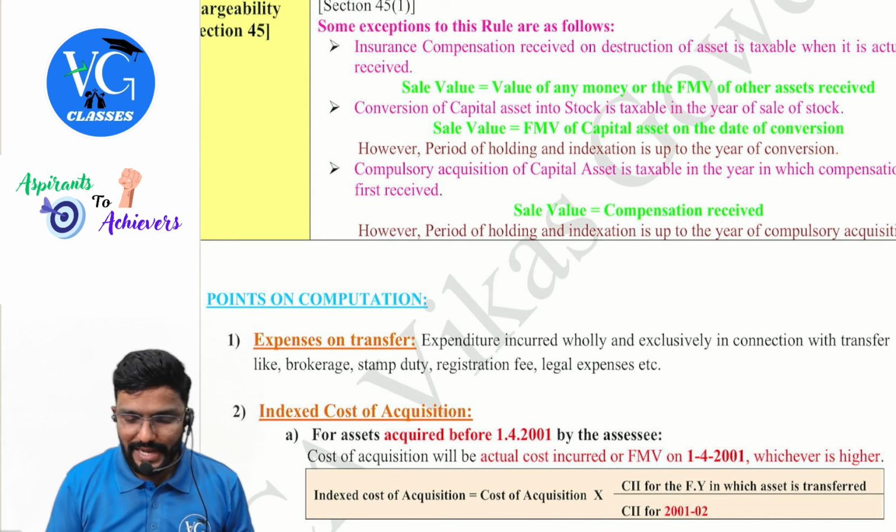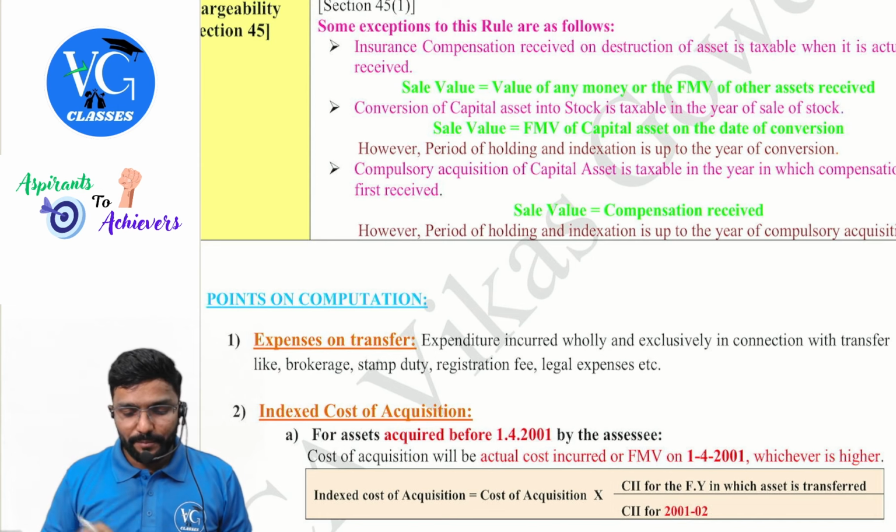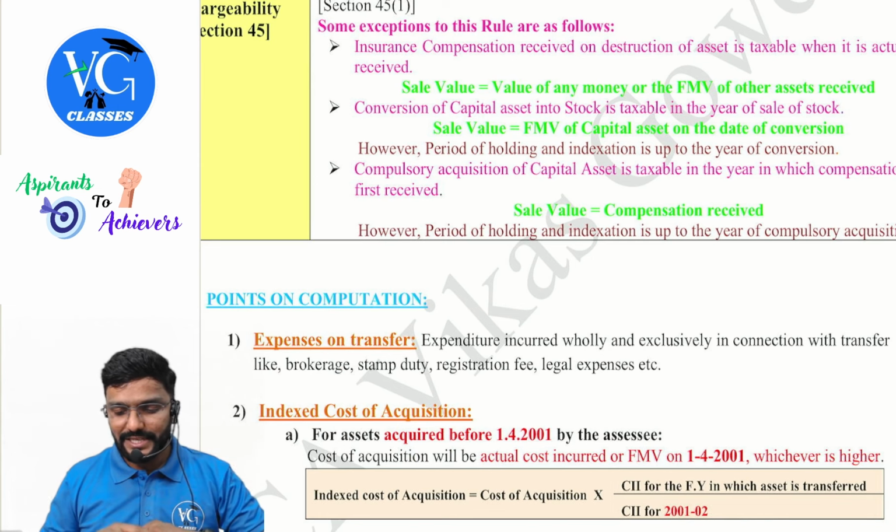Yes, sir. The last case. Compulsory acquisition of capital asset is taxable in the year in which compensation is first received. That is, if you are receiving it in installment, whenever you receive the first installment, entire amount will be taxable for you. Sir, again, when I receive second, third installment and all, will they tax it? No, no, no. Because when you receive the first installment itself, full compensation amount will be considered as full value of sale consideration.